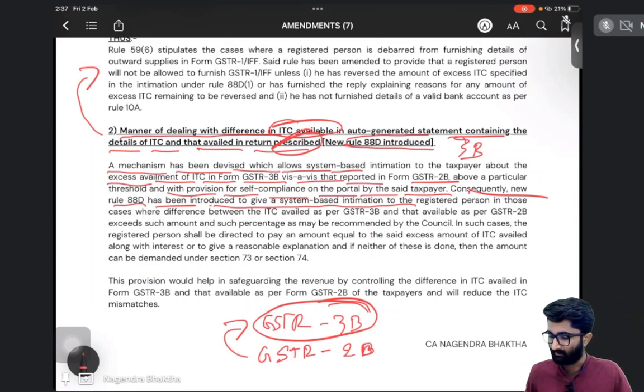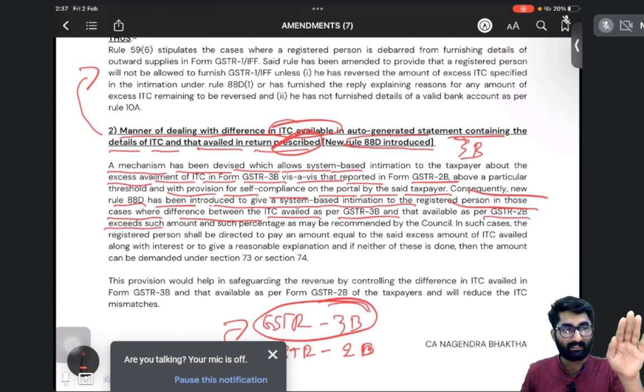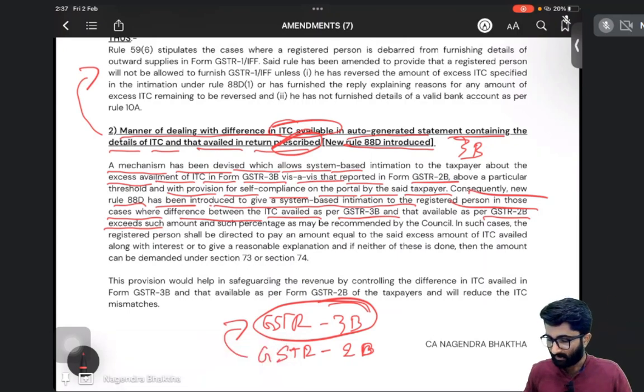System-based intimation to the registered person in those cases where the difference between ITC availed in GSTR 3B and that available in GSTR 2B exceeds. So what is available in 2B, that is less. In GSTR 3B you may have shown more amount, and such percentage as may be recommended by the council.